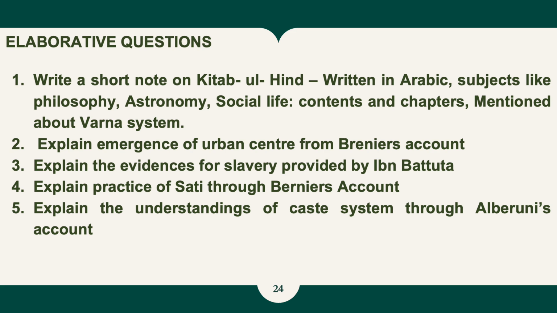Second question is explain the emergence of urban centers from Bernier's account. So write about Bernier and then how he mentioned the growth of urban centers in his account. Third question is explain the evidence of slavery provided by Ibn Battuta in his account. So again please write about Ibn Battuta and then how slavery is portrayed in his account. Fourth one is the practice of sati through Bernier's account. Like the other questions, please write about Bernier and how he portrayed sati in his account.